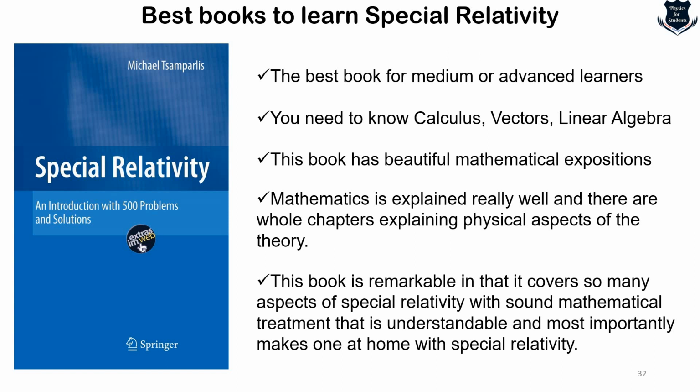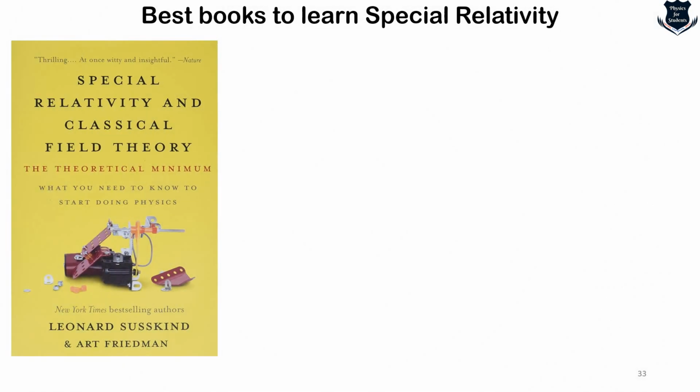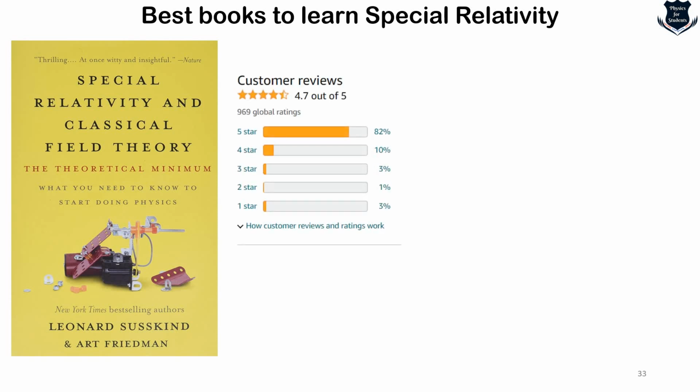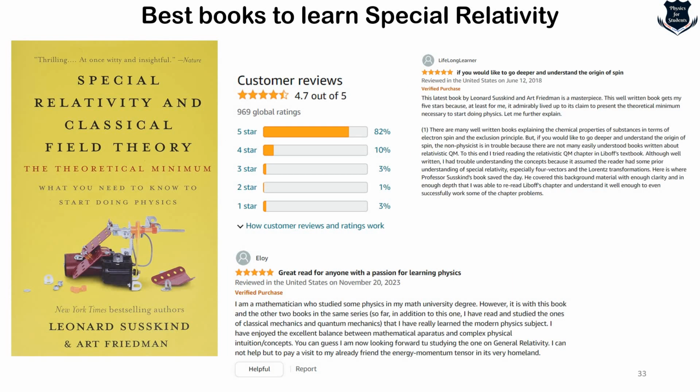Coming to the last part, the third book is one of the best books, which I'll call Leonard Susskind and Art Friedman's Special Relativity and Classical Field Theory. I have just given it 82%. I won't wonder if it goes beyond 100% because I have read this book thoroughly.